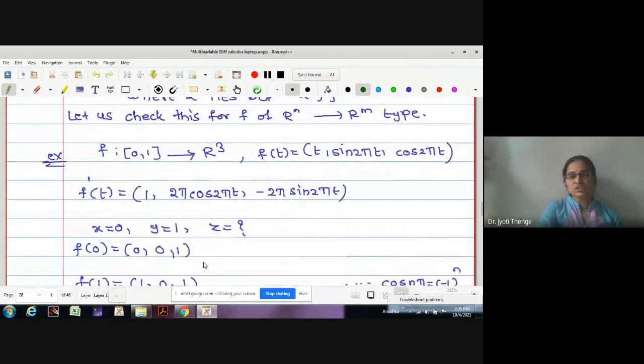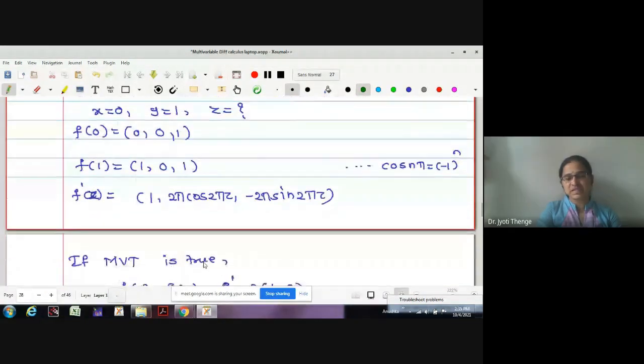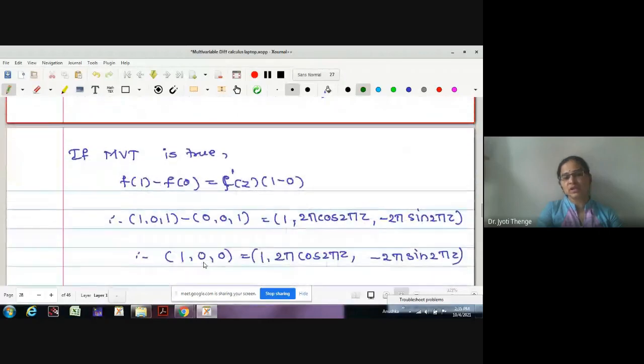Now we checked whether the same mean value theorem is true for functions of one variable, vector valued. Here is an example I have taken: a function defined on the closed interval 0, 1, that is one variable, and the resultant is an element in three-dimensional space, that is, the codomain is R3. We checked with simple steps whether the mean value theorem is true.